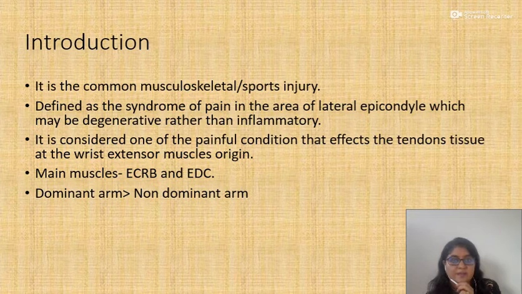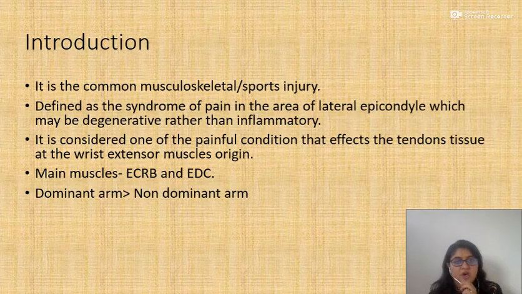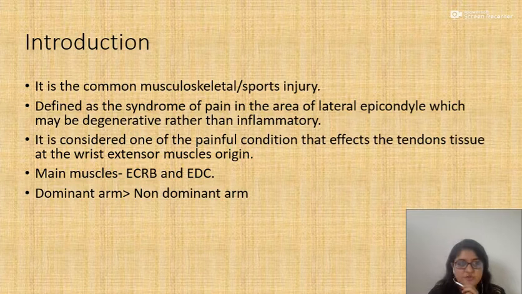And where does the pain happen? The pain happens at the common extensor muscle origin, that is at the lateral epicondyle of the humerus. The dominant arm is more affected than the non-dominant arm, and the main muscles which are affected in tennis elbow are extensor carpi radialis brevis and extensor digitorum communis.